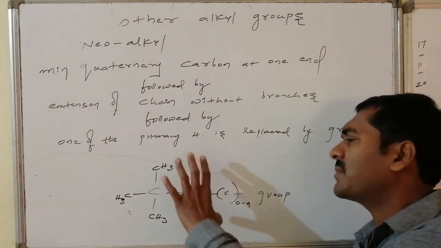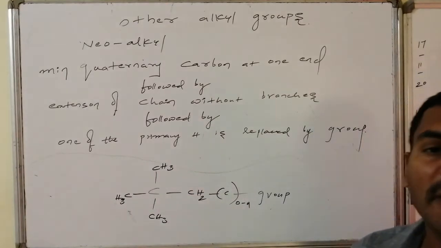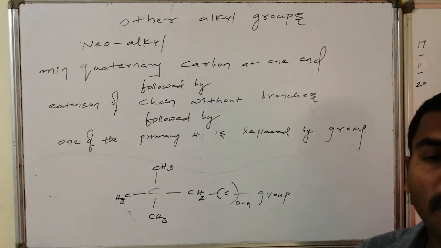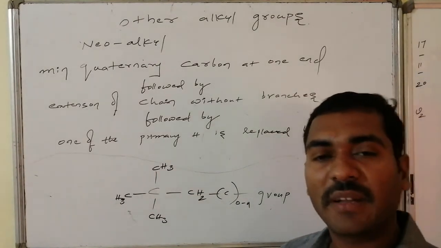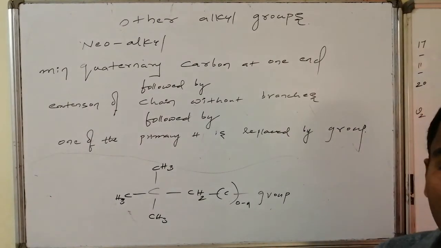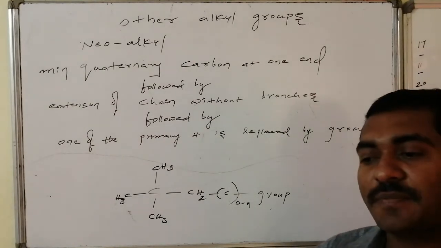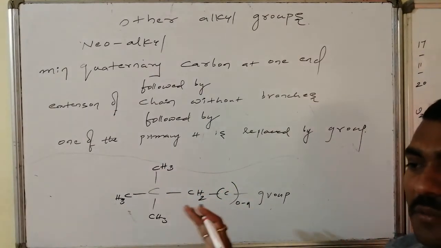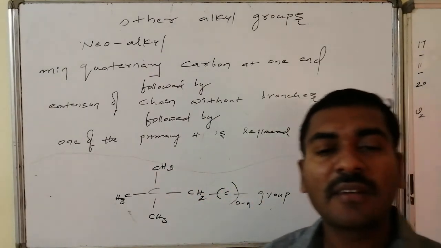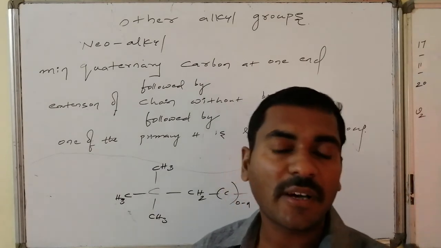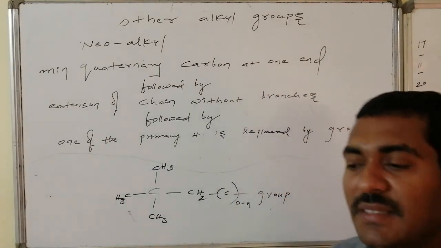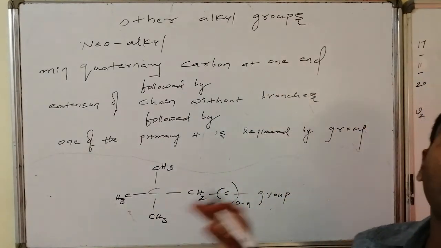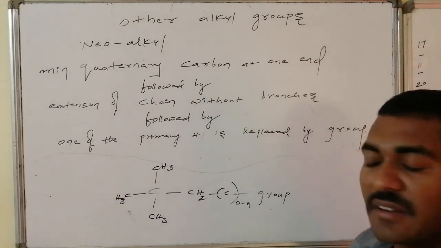But the appearance of such a system becomes very difficult. You can write neopentyl, neohexyl, neoheptyl, and many other alkyls. It is also generally valid for such groups, but compounds having a quaternary carbon at one end followed by an extended chain are very few in the literature. Hence it is generally restricted to the pentyl system only. Hence we have neopentyl.